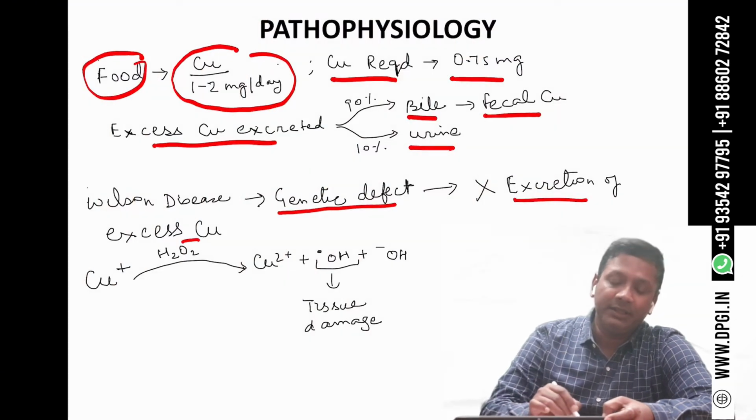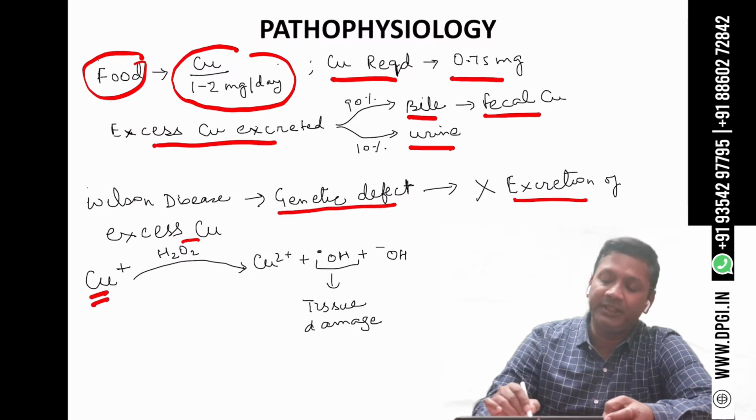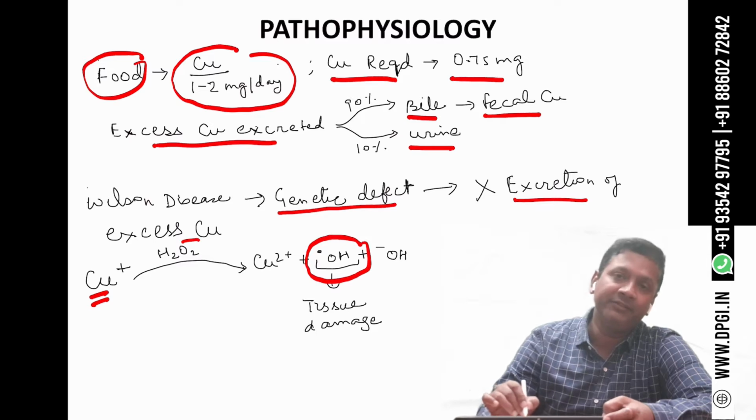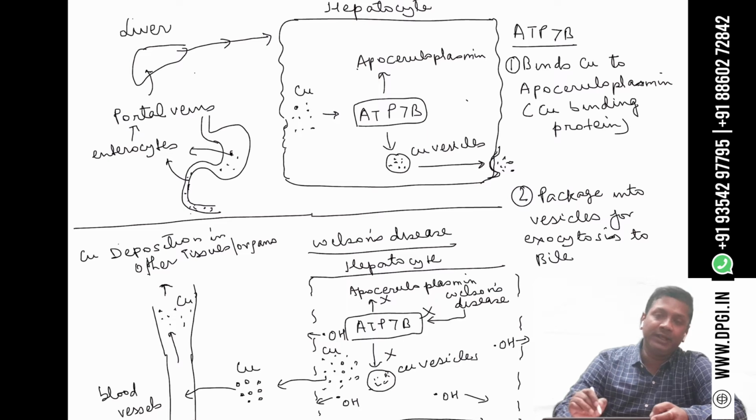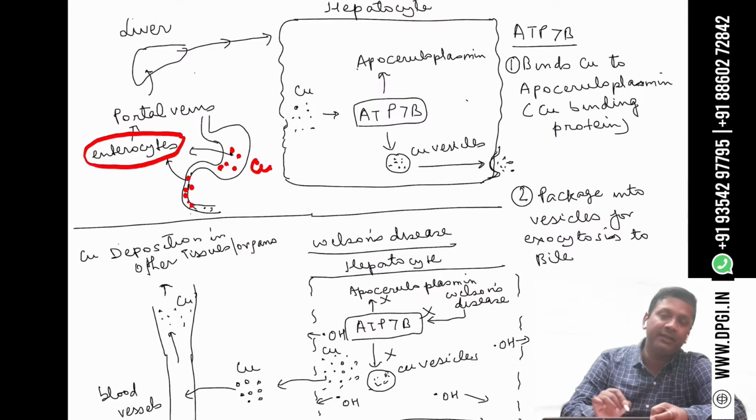So this excessive copper will accumulate in the cells, and this will lead to generation of free radicals, and these free radicals will lead to tissue damage. Look at this slide here. In this slide, we can see that these dot structures are the copper. This copper is absorbed from the GIT and enters the enterocyte. From the enterocyte, it goes into the portal vein, and from the portal vein, it goes into the liver.